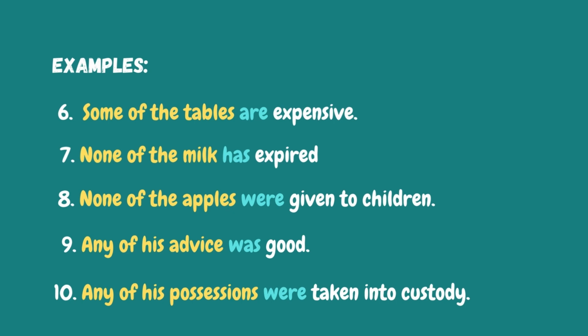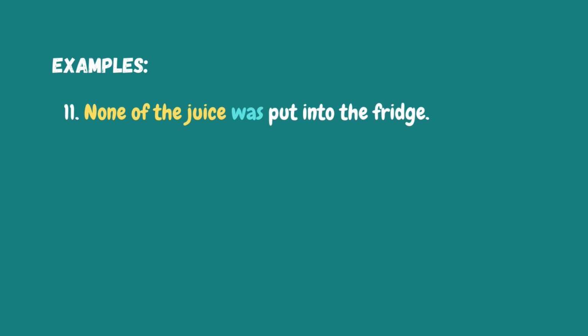The same indefinite pronoun any, however, it is plural here because possessions is plural. Number 11. None of the juice was put into the fridge. Okay, juice is uncountable. Therefore, none here is singular. So we had to use the singular form of the verb too.